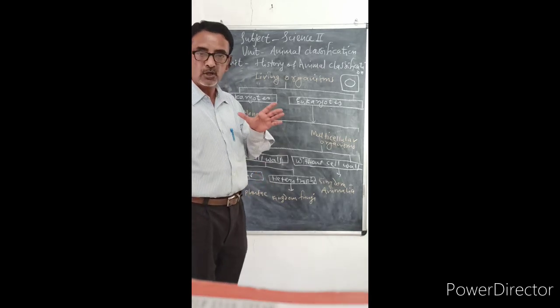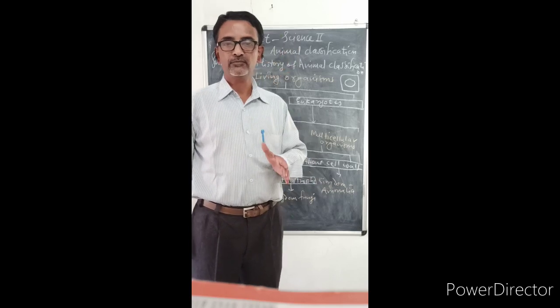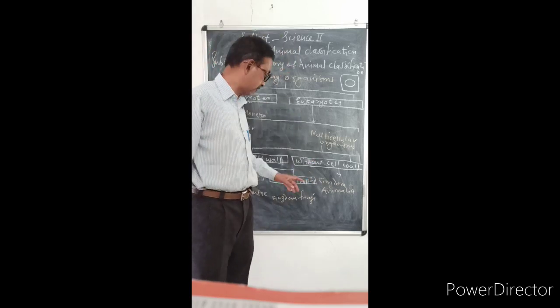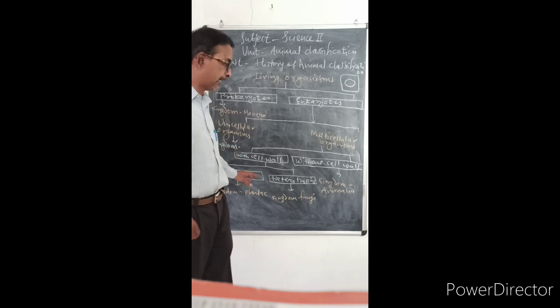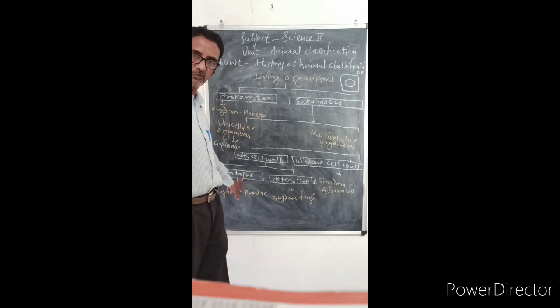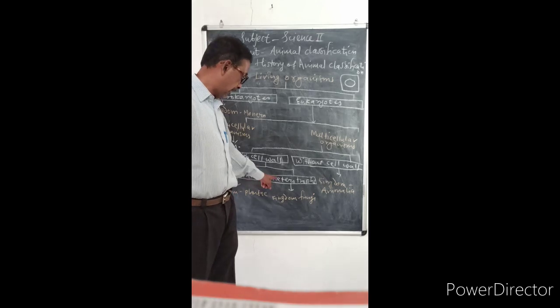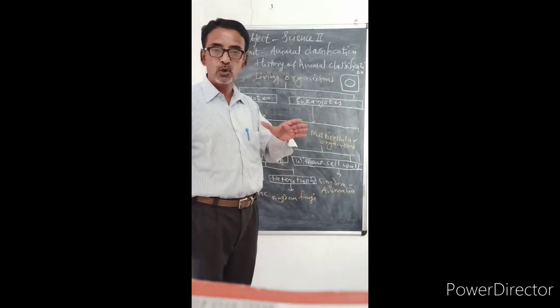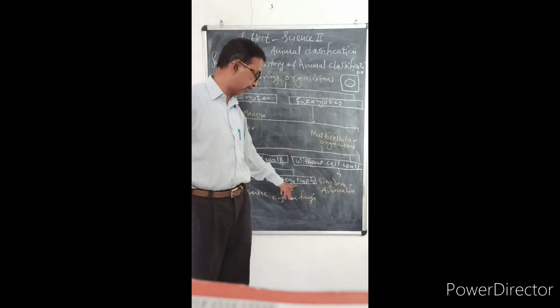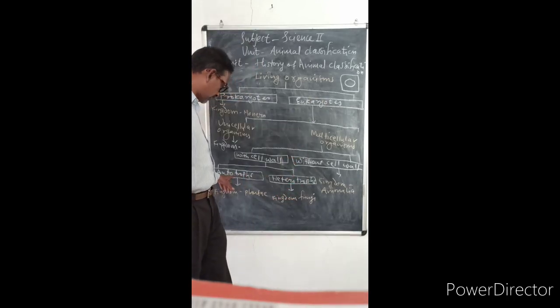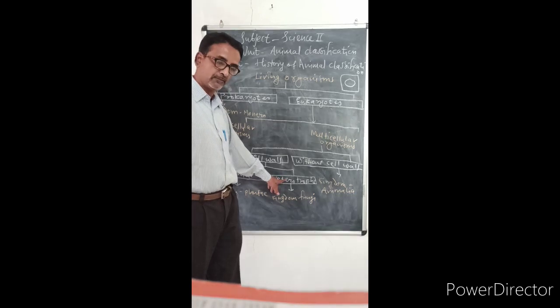Autotrophs are those organisms which can prepare their food on their own accord. And heterotrophs are those organisms which depend on others for their food. So these are autotrophs, heterotrophs.